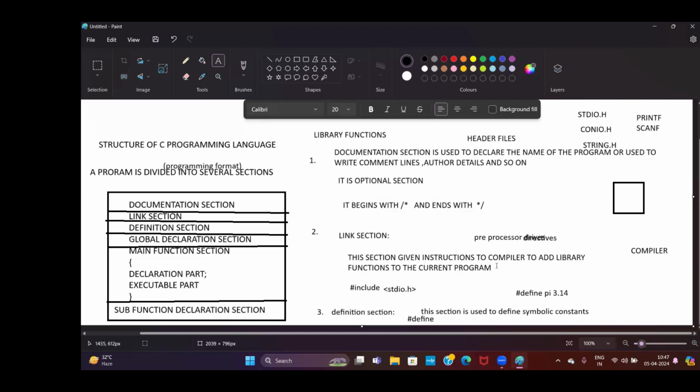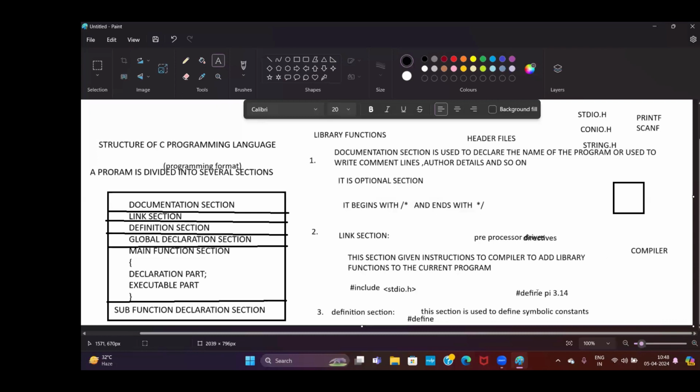ముందే అంటే ఏంటంటే ప్రీ ప్రాసెసర్. ప్రాసెసర్ అంటే ఏంటి? ఎగ్జిక్యూషన్. ప్రీ ప్రాసెసర్ అంటే ఏంటి? ఎగ్జిక్యూషన్ జరగక ముందు. అంటే before compiling the program, when you want to give any information to the compiler, then these header files will be added to the program before compiling.